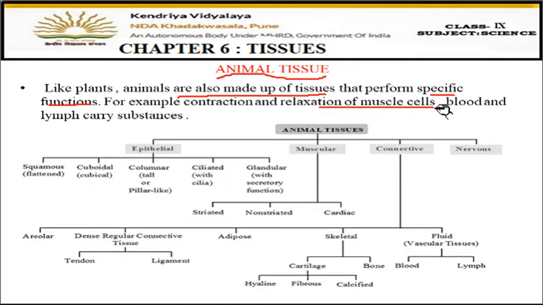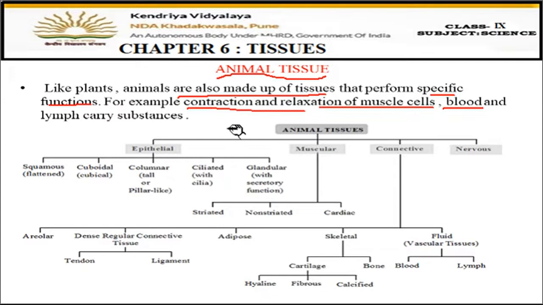So how is that movement possible? This is possible because of the contraction and relaxation of the muscle cells. Muscle cells contract and relax. In this way, they show movement. Now, blood which is present in our body as a circulatory system is also a type of tissue. So, all these tissues we have to study in the topic animal tissues.